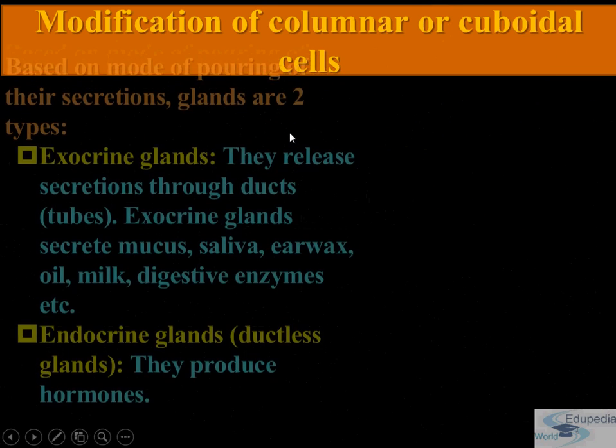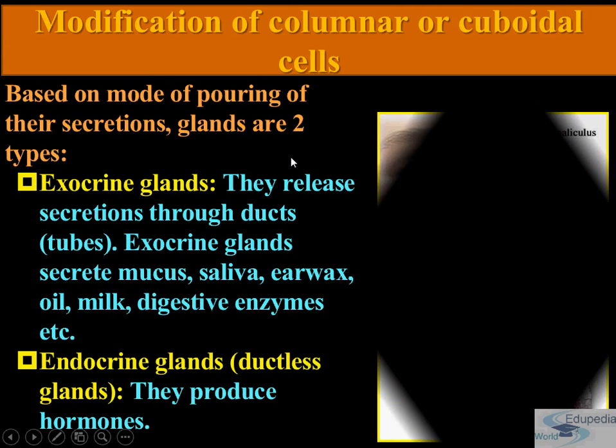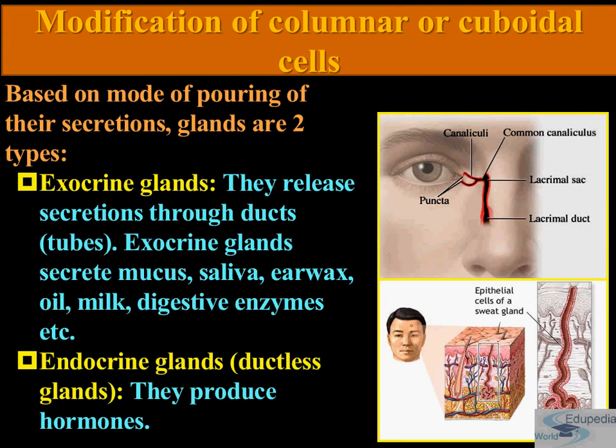Now, based on the mode of pouring, first is your exocrine gland, which releases secretion through its ducts, and the one which does not require a duct is known as an endocrine gland. That's why they are also known as ductless glands. Exocrine glands release secretion through ducts. Exocrine glands secrete mucus, saliva, earwax, oil, milk and digestive enzymes.